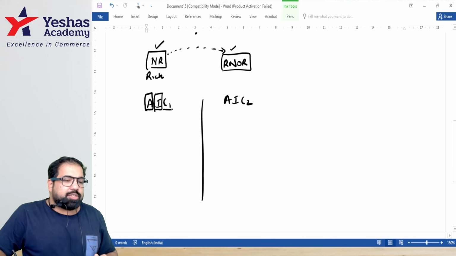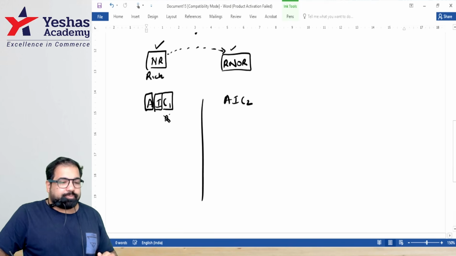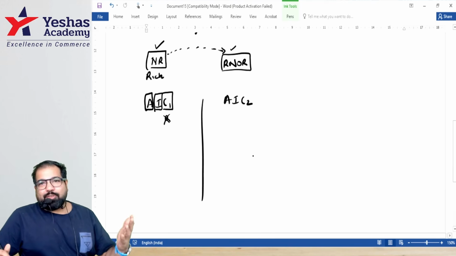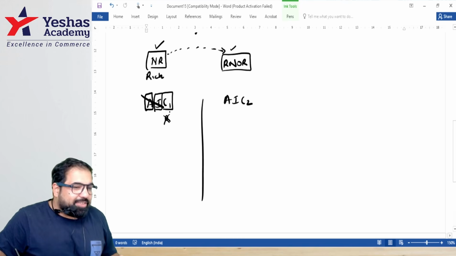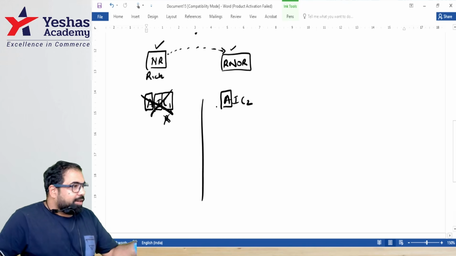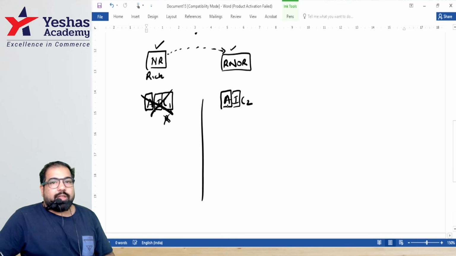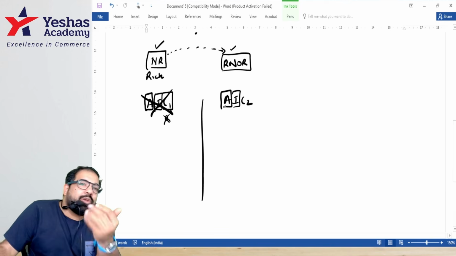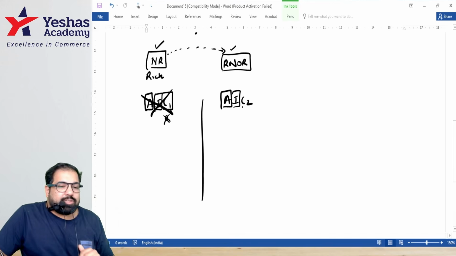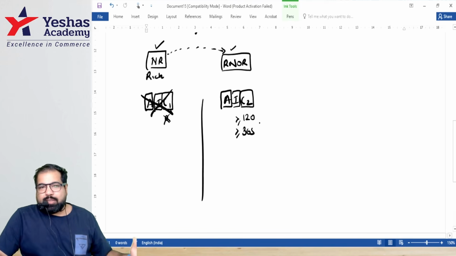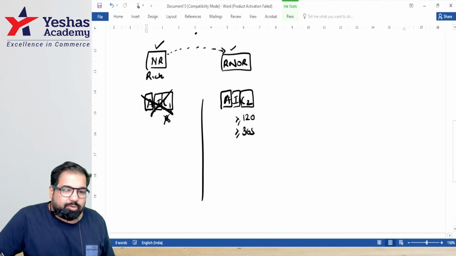And the condition is you should not be taxed in any country as a resident. If no country wants you as a resident, we want you as an RNOR. But if this is not fulfilled, then check for AIC 2. You have to be an Indian citizen or PIO. Your Indian income should be more than the limit. So small pro tip, guys: if the Indian income is not more than 15 lakh, don't even look at this. And last, your condition is 120 days in this year and 365 in the last 4 years, then you are covered under AIC 2. Either AIC 1 or AIC 2, guys.